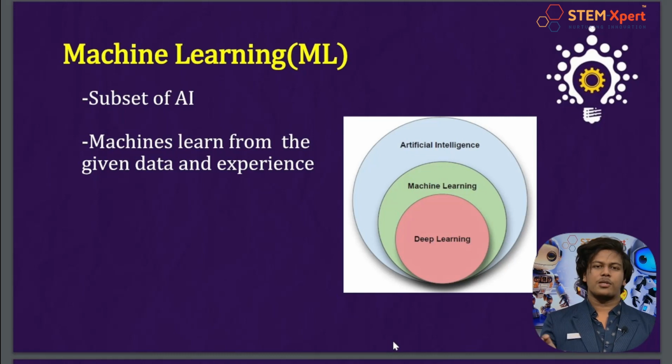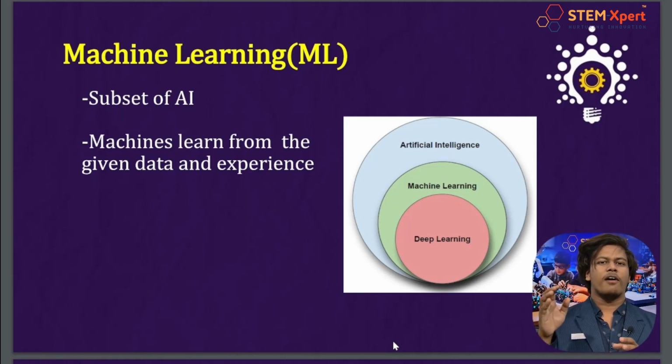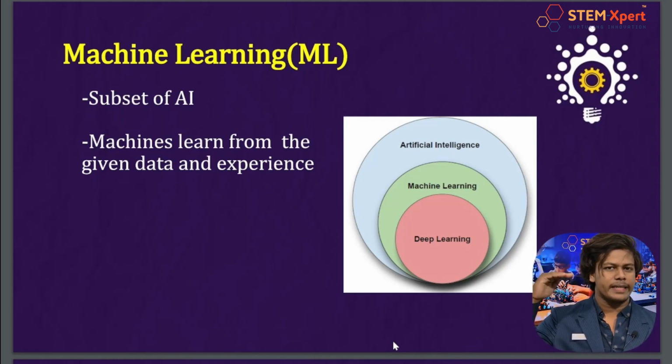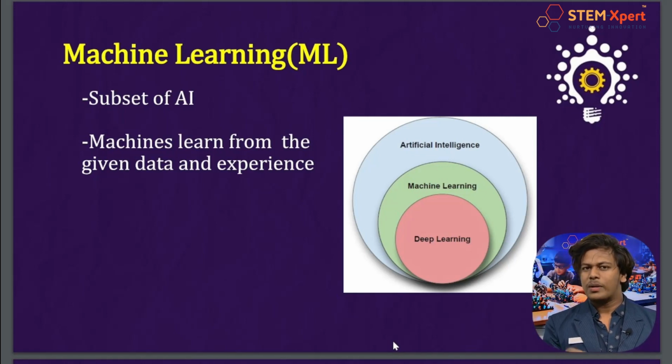Okay, don't be confused. Let's go with an example. Just imagine you have a robot friend who wants to play a new game. So how are you gonna explain the game? Yeah, I really want to know. Probably you're gonna explain everything in detail, step by step, right? But listen, instead of telling the robot exactly what to do step by step, you can show the video of how to play that game and let it figure out the best way to win by itself. That is what machine learning is. Now you got it, right?